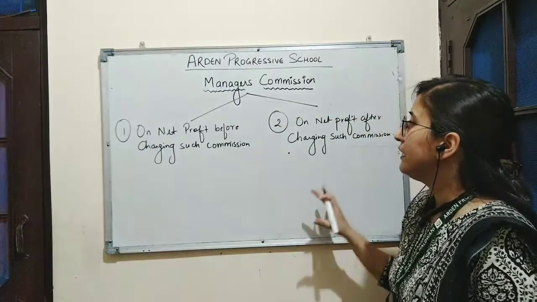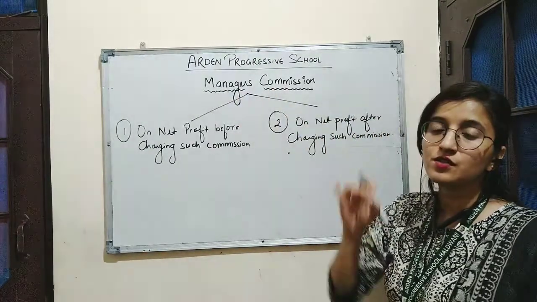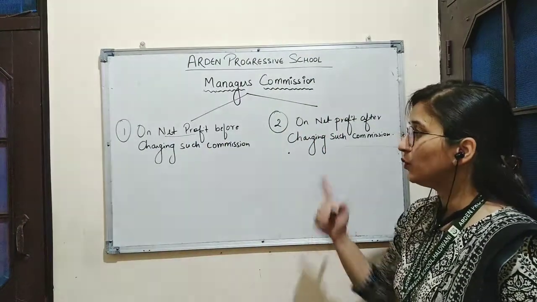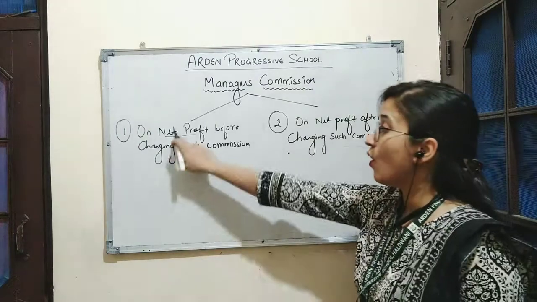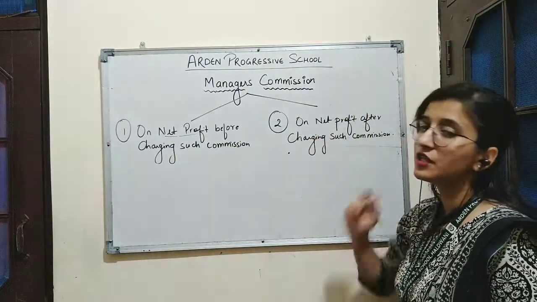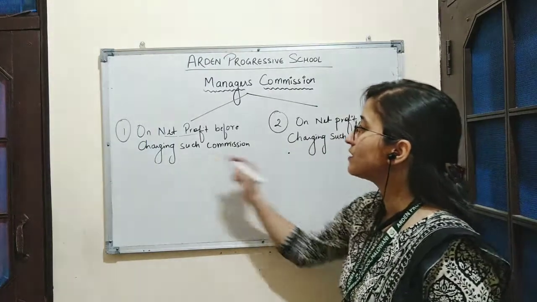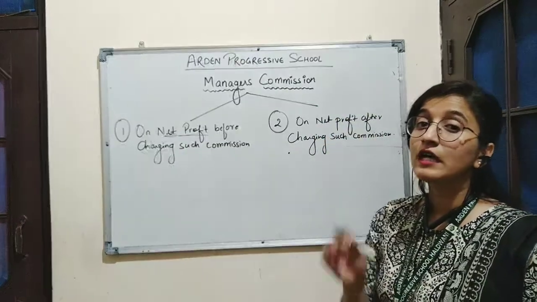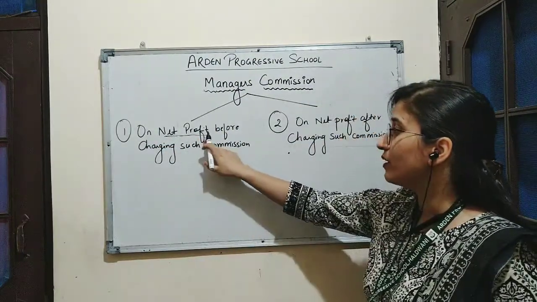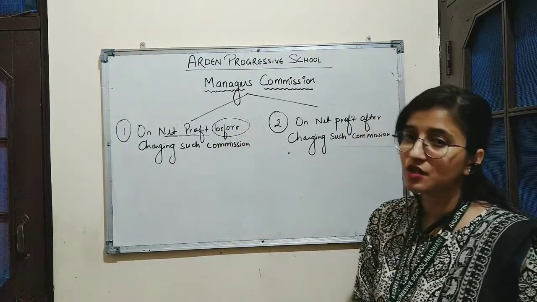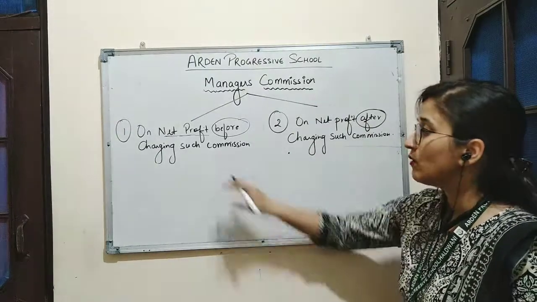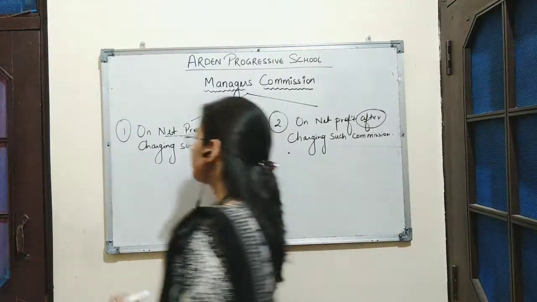So here one important thing is manager's commission is always calculated on net profit. But there are two ways for calculating it: on net profit before charging such commission and on net profit after charging such commission. So in both the ways manager's commission is charged on net profit, but the difference is whether it is charged on net profit before or after charging such commission. We'll understand this with an example.